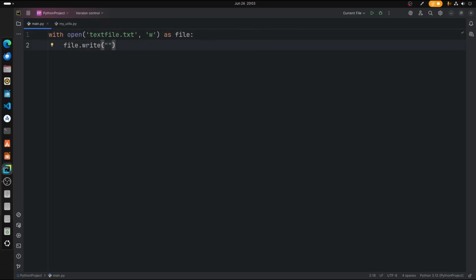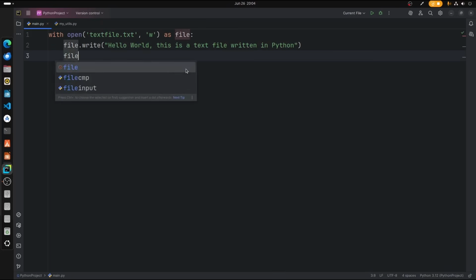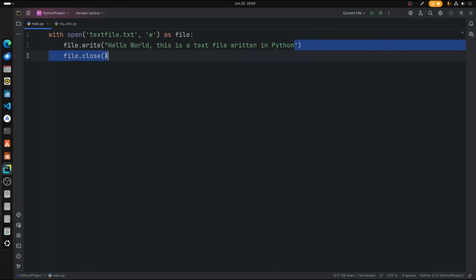Let's just write hello world, this is a text file written in Python. Alright, so now we have written the text file. Now I'm gonna type file dot close. So what is close anyway? We are opening the file, we are writing this text, and we are closing it.